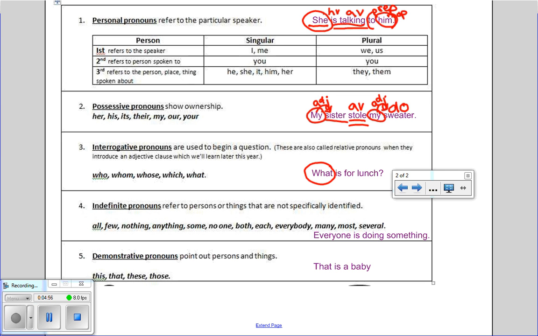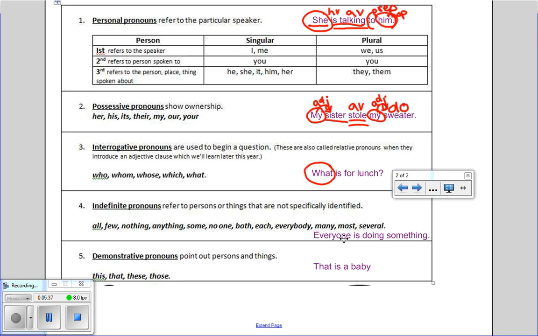Then we have indefinite pronouns. If you look at that word indefinite, we know that the prefix in means not definite, so those are things that you're not sure about. It's like, I don't know. So it's referring to people or things that aren't specifically identified, or even a number that isn't specific. If you look at these examples, all, few, nothing, anything, some, no one, you can see that they're not specific. They're not definite. Let's go through and label this example sentence with what we know, and then we'll talk about the pronoun.